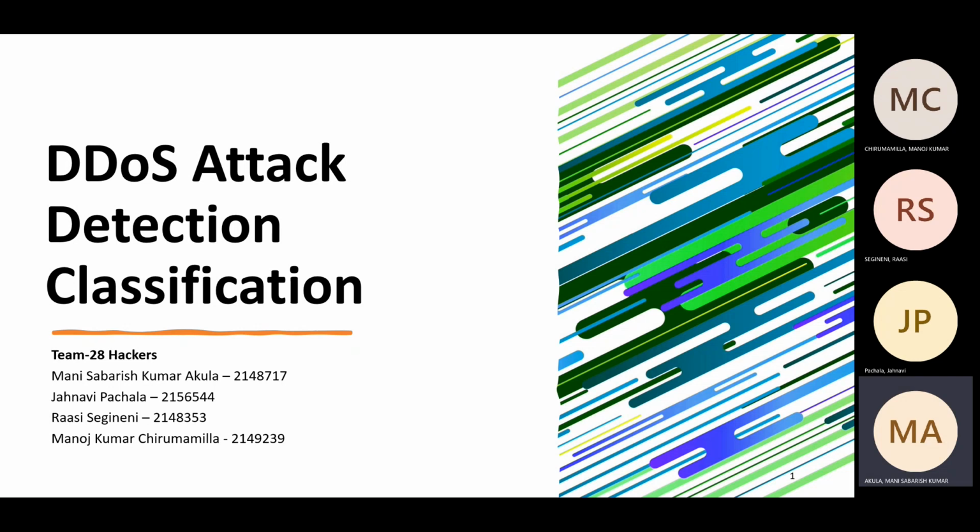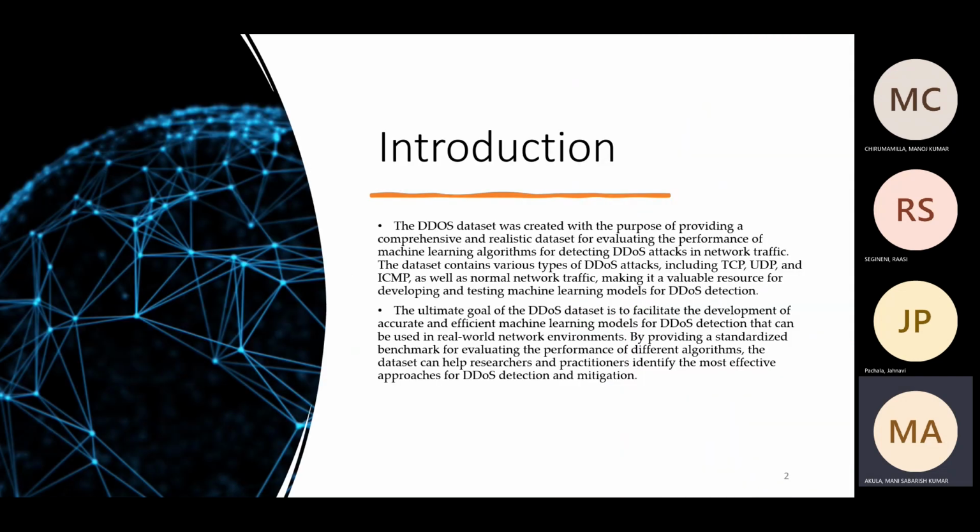Our project is about DDoS attack detection and classification. DDoS is an attack to disturb network traffic. It is operated by an attacker using a botnet, sending a large number of requests to the targeted server or network. This causes a big disturbance in the traffic, and the network is unable to process it.